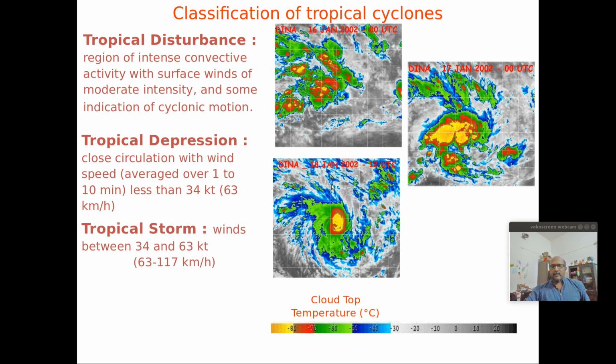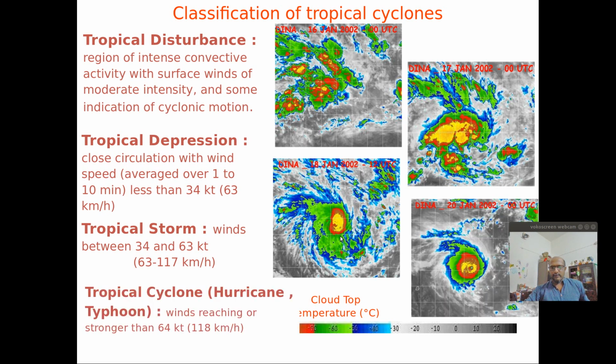Then if the storm develops a pure circular shape with central cloud systems of infrared brightness temperature of less than minus 80 degrees Celsius, that means the wall clouds inside are going very deep, and there will be a spiraling shape of cloud clusters developing in the periphery. This type of feature in the satellite image corresponds to a tropical storm of wind speed greater than 34 knots, or cyclonic system.